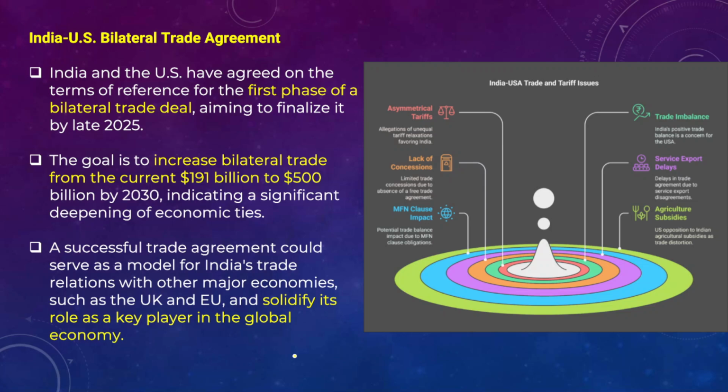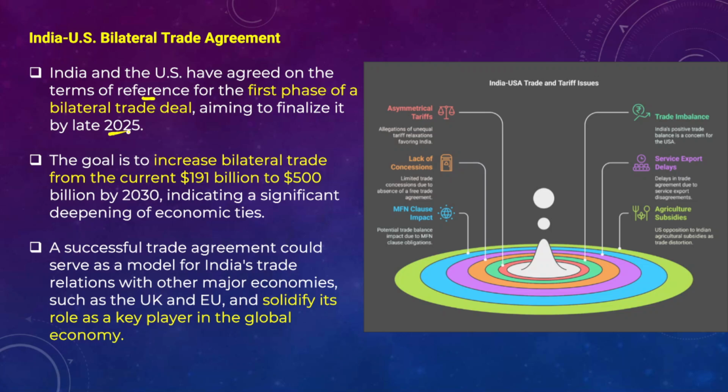Because the US has already provided a window period of 90 days, and in these 90 days there may be a potential agreement between these two countries to overcome this tariff issue. India and the US have agreed on the terms of reference for the first phase of a bilateral trade deal, and in fact both countries are committed to finalizing a trade agreement by late 2025.